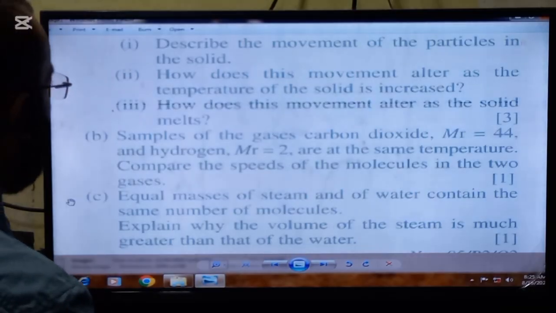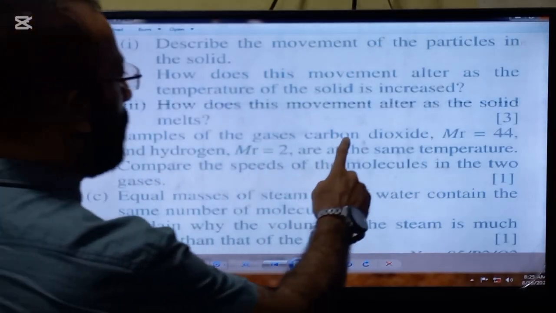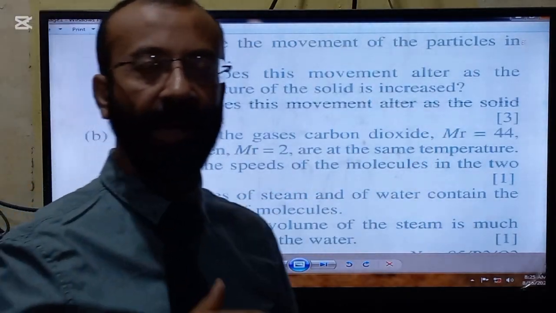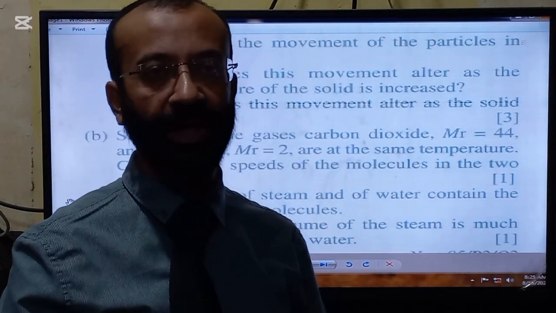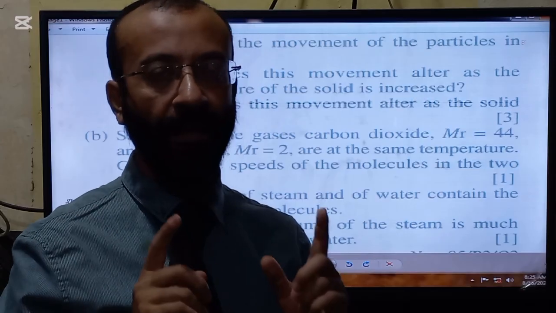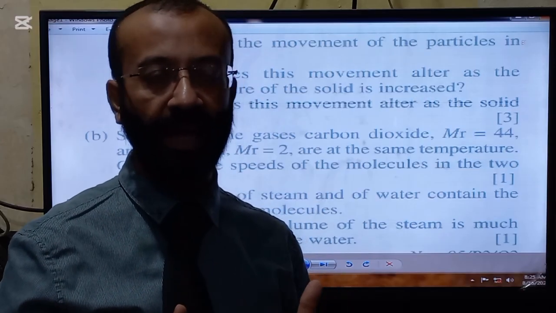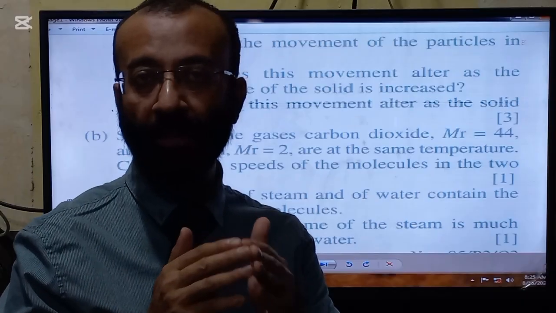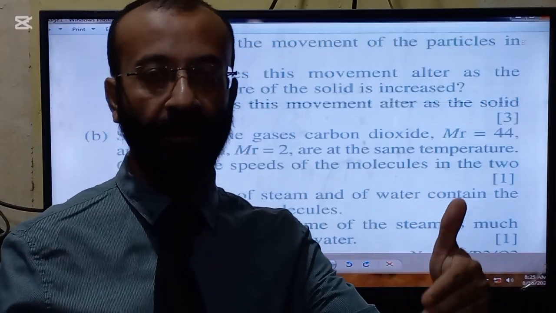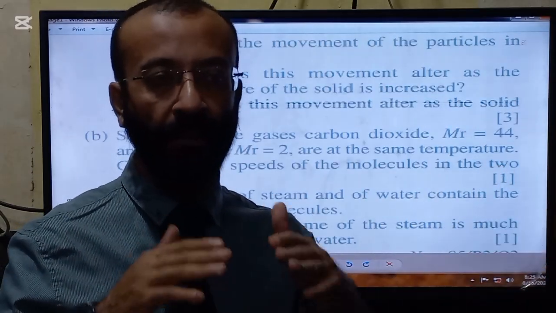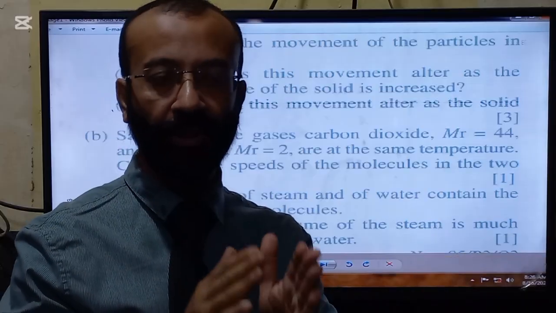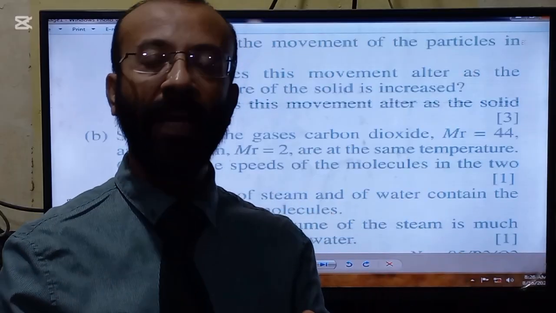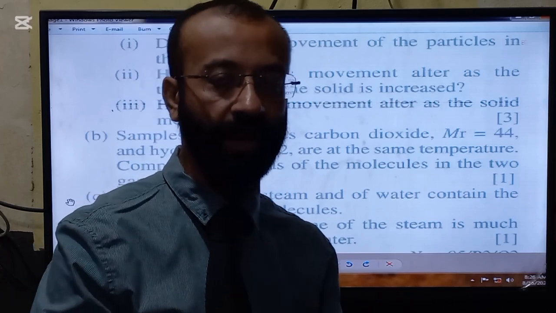The statement of the third part is, how does this movement alter as the solid melts? When the temperature of the solid reaches the melting point, the particles will have gained enough kinetic energy to move out of their fixed positions and move past each other. So the regular lattice will break up and the solid melts.